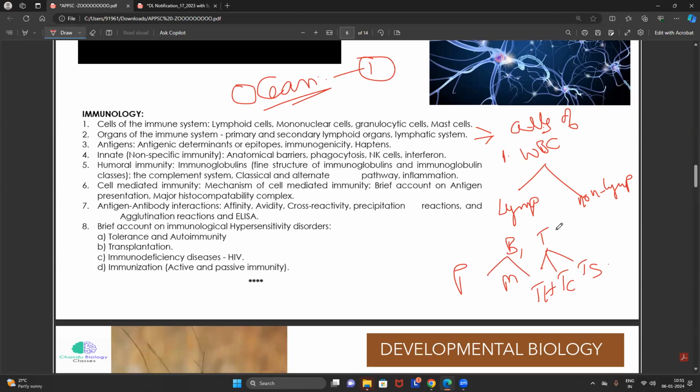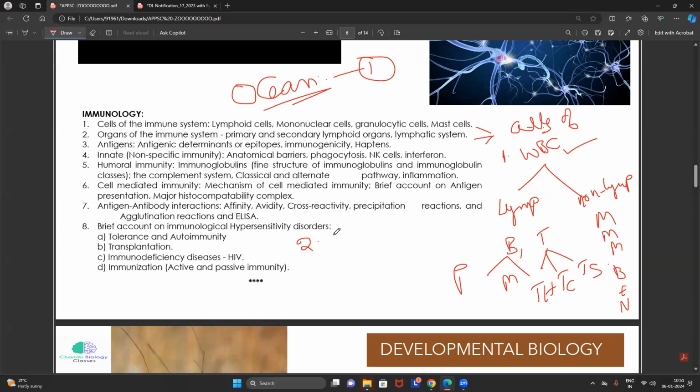Then apart from the lymphocytes, we should give a focus on monocytes, macrophages, differences between monocytes and macrophages, mast cells, basophils, eosinophils, and neutrophils. The surface markers associated with them, their structure, their functions, and their mechanisms. These are all what? Just cells, only cells. After studying the cells, because once you have a good knowledge of the cells of the immune system,